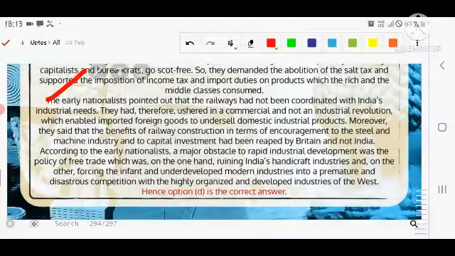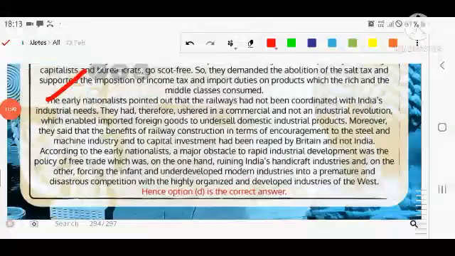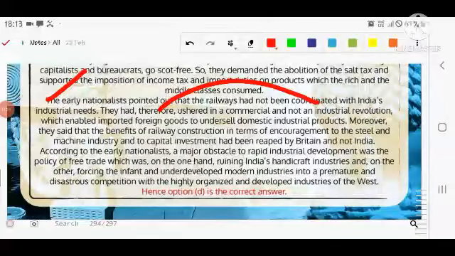The early nationalists pointed out that the railway had not been coordinated with India's industrial needs, so that is their view. They had therefore ushered in a commercial, not an industrial revolution, which enabled import of foreign goods to undersell domestic industrial products. Moreover, they said that the benefit of the railway construction, in terms of encouragement to the steel and machine industry and to capitalist investment, had been reaped by Britain and not India.